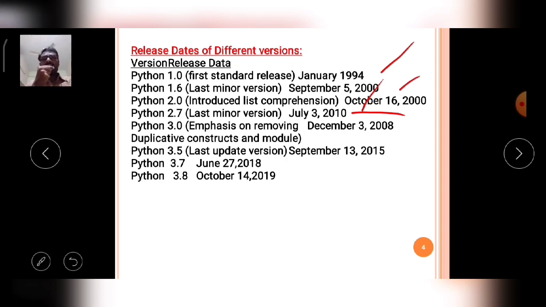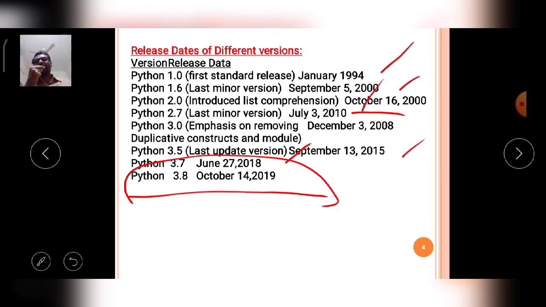Okay, so afterwards Python 3.5 was released on 13th September 2015. Then Python 3.7 was released on June 27th 2018. At present the latest version of Python is Python 3.8, which was released on October 14th 2019. Like that, the Python software was released in different years with different versions from 1994 to 2019.